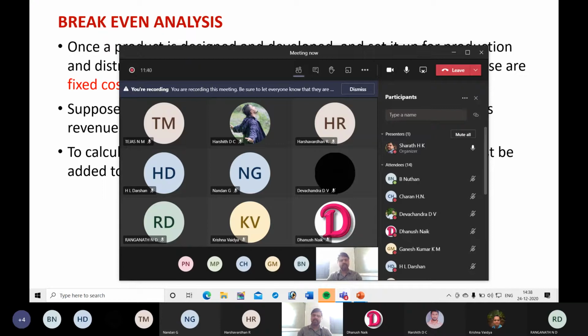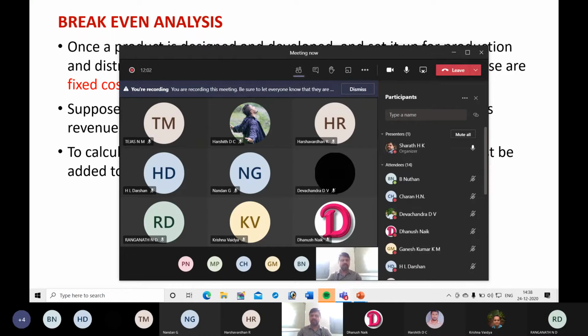That means on every product, 1000 will be distributed. Same thing, if the fixed cost is 1 lakh and you are producing 1000 units of a product, then the same 1 lakh will be distributed among 1000 units. Then each unit will have only 100 rupees fixed cost.